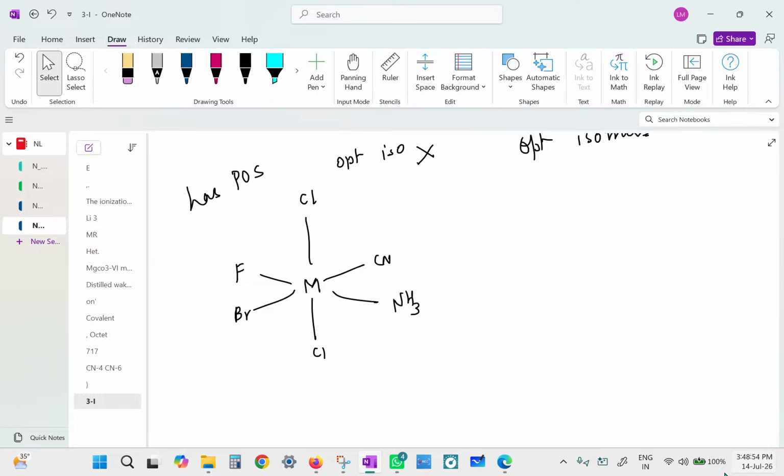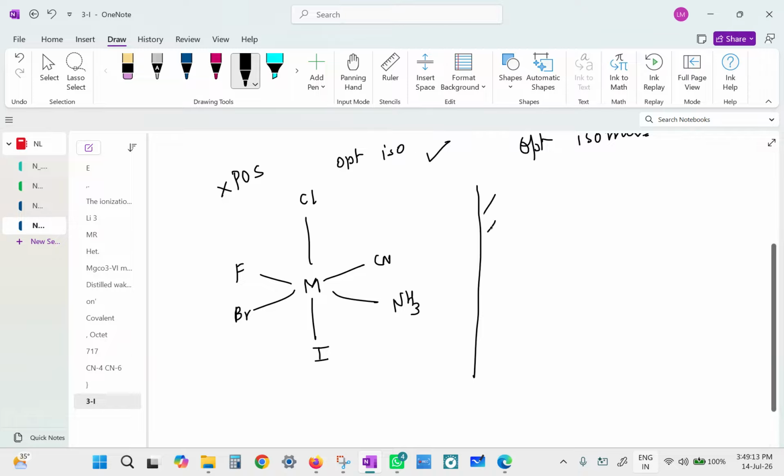What is the primary condition for optical isomerism? It should not have a plane of symmetry. Supposing this is something like iodine. Now check. Then yes, of course, it can show optical isomerism. So it does not have a plane of symmetry, so it will exhibit optical activity.